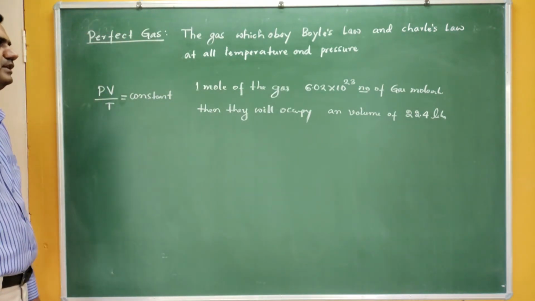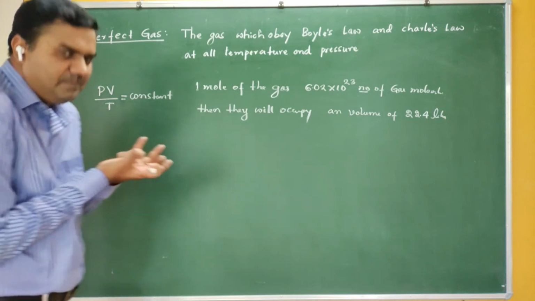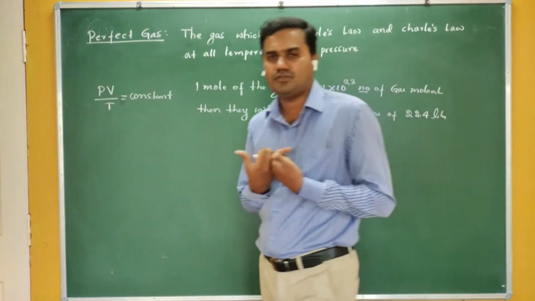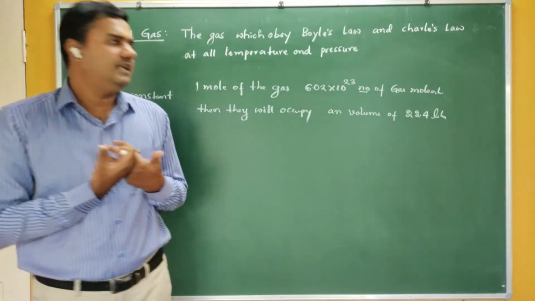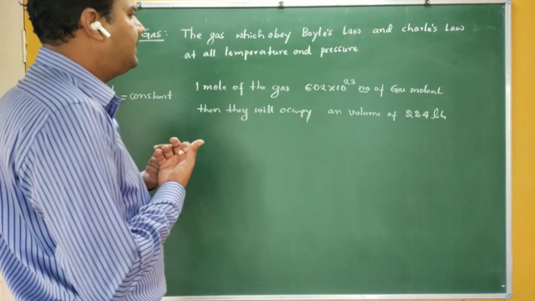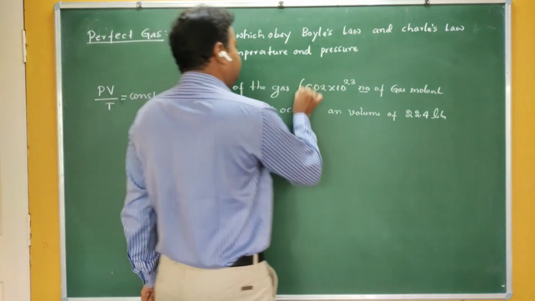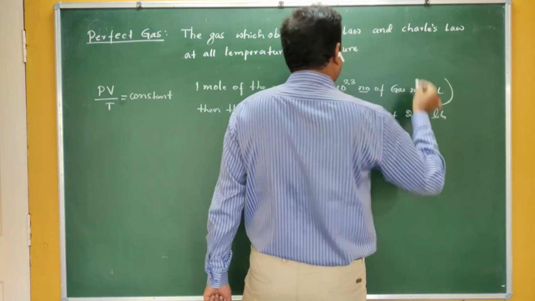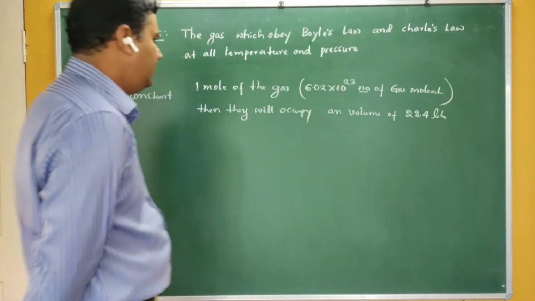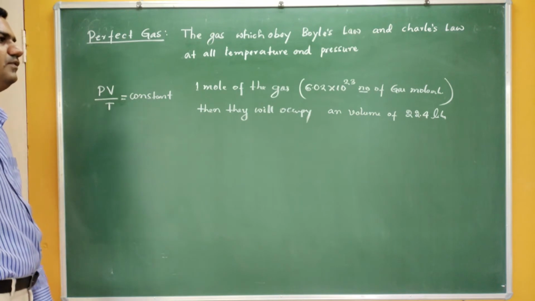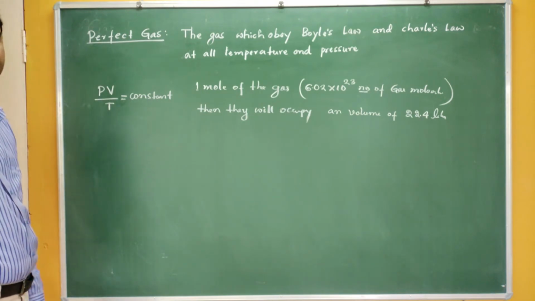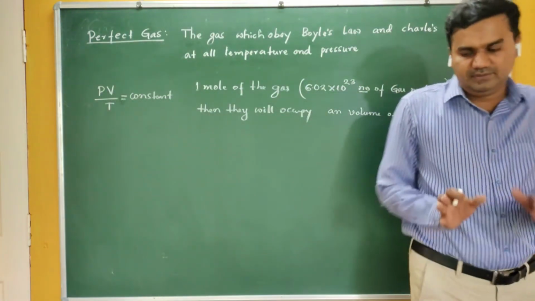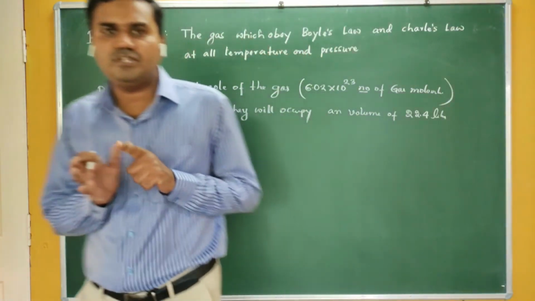So if you take 1 mole of any gas, it may be hydrogen, oxygen, or nitrogen, it doesn't depend on the nature of the gas. If you take 1 mole of the gas, that is equal to 6.02 into 10 raised to 23 gas molecules, then they will occupy a volume of 22.4 liters. So this is very interesting. The condition is that they should have the same pressure and temperature.